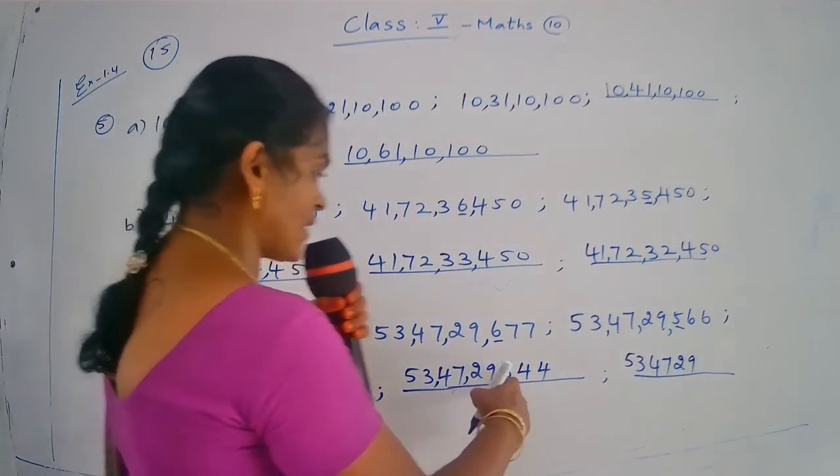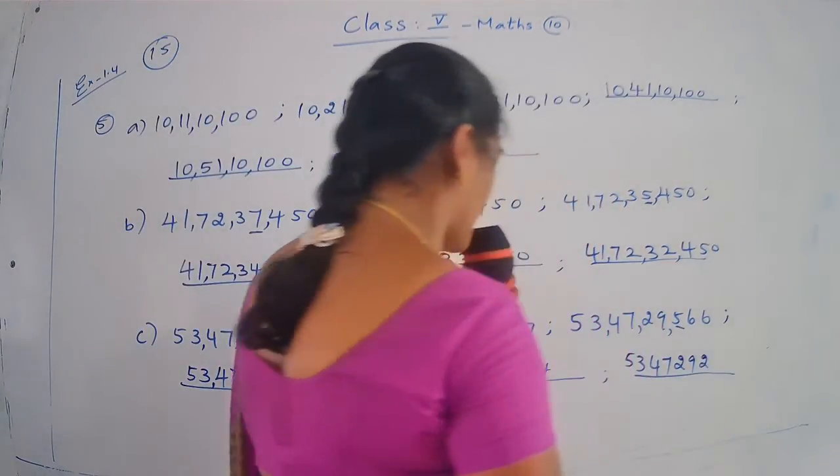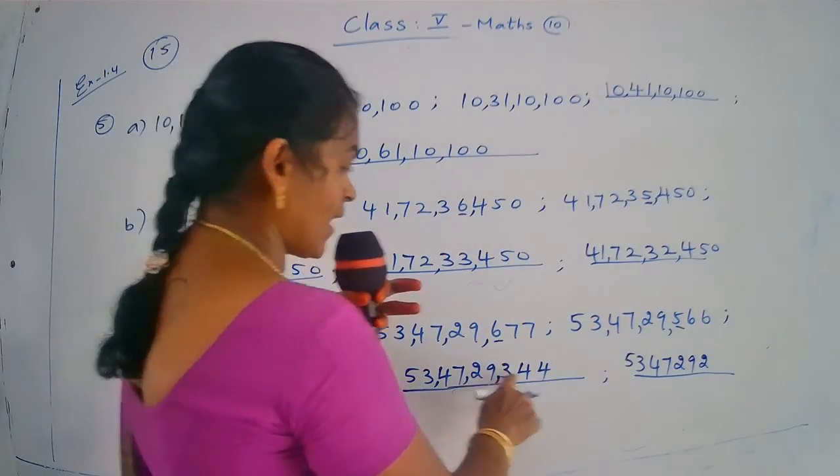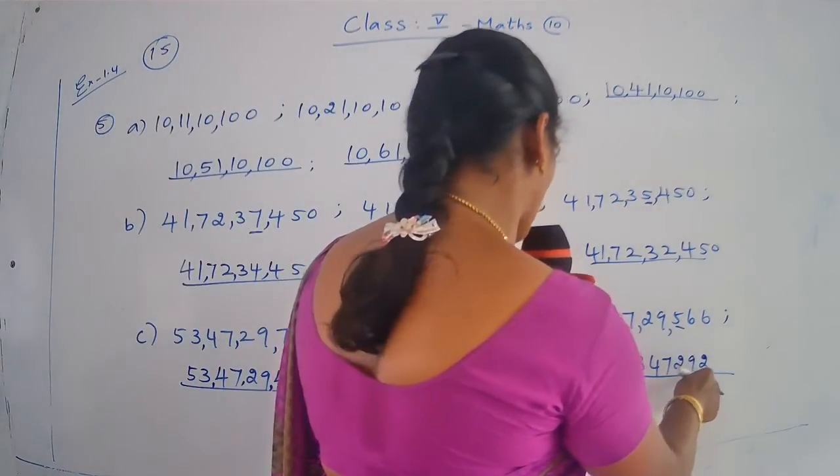Okay. The next number 53 crore 47 lakh 29,000. Here is 300. So 200. 100 is decreased in every number. So here 300. So that number 200. Okay.